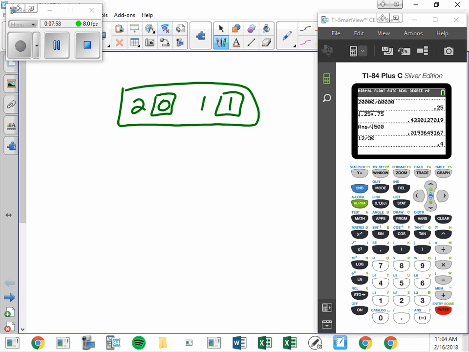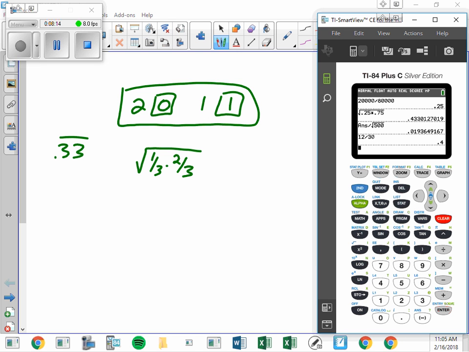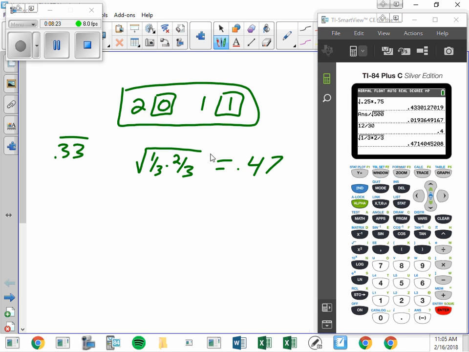So my percentage is 0.33, right? 1 out of 3 times you'll get a 1. My SD is going to be the square root of 1/3 times 2/3. So the square root of 1/3 times 2/3 is 0.47.